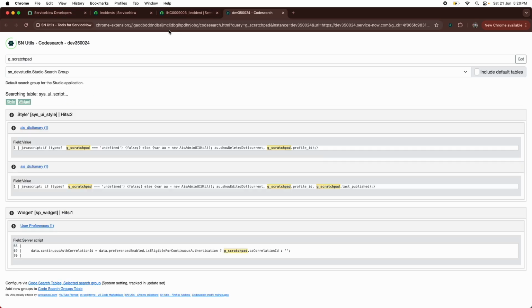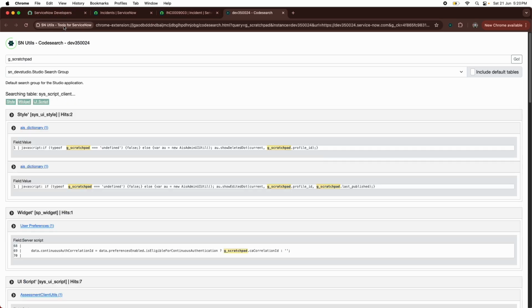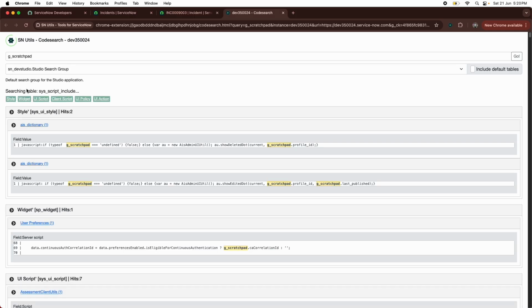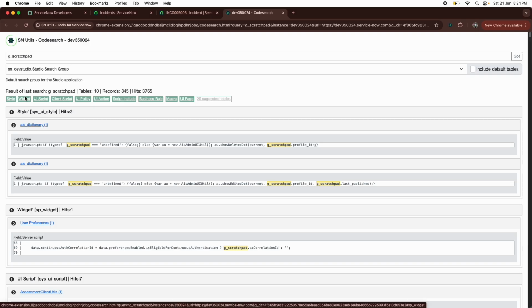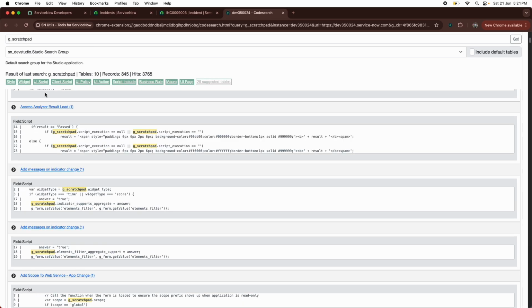This opens a new window which says SN Utils tools for ServiceNow g_scratchpad, and you can see now it is searching in the whole instance, and it is total 10 tables, record total 845 where SN Utils are present. Suppose you want to see in client script only where this g_scratchpad is used. I'll click on the client script and it will show you all the client scripts where g_scratchpad is being used.